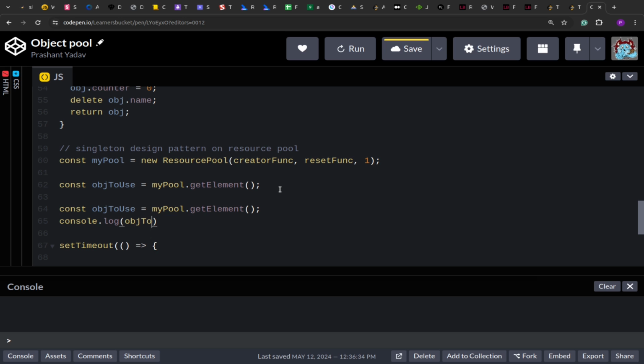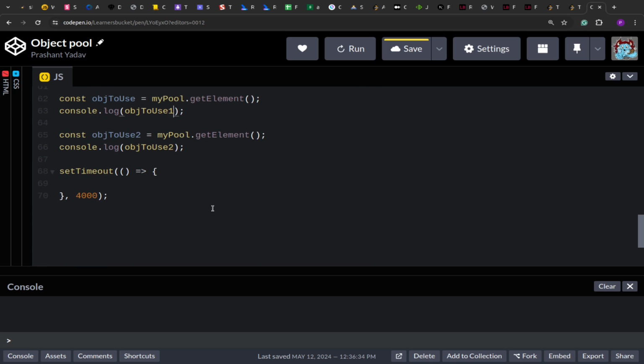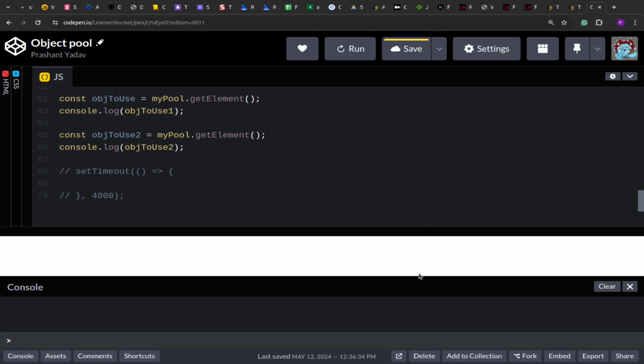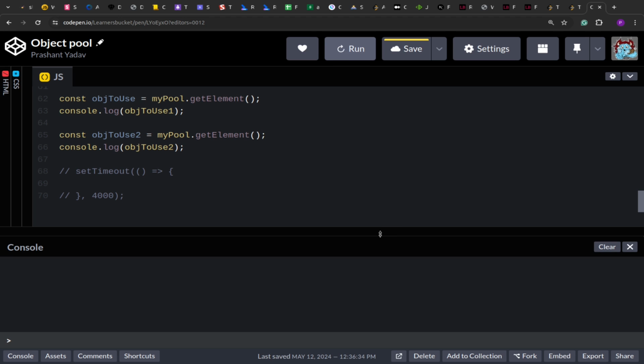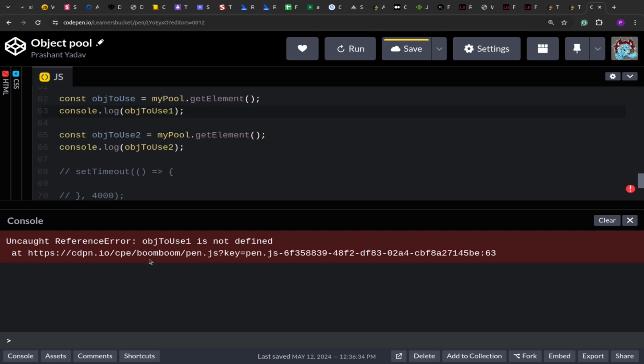So object to use 2: this should return me null because I've already requested one at the top, and the first should return me the object. So let's run this, and after that in the set timeout, we'll check what the response is when requesting the object after 4 seconds. If I run this, I should get null for the second one and a value for the first one.